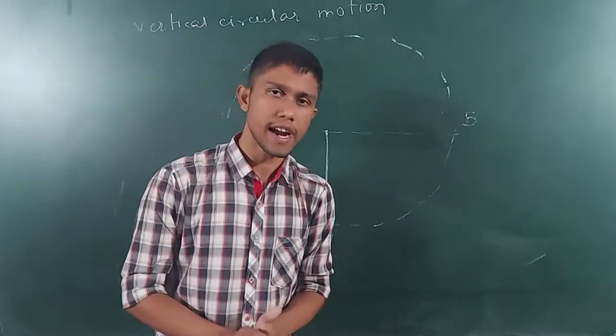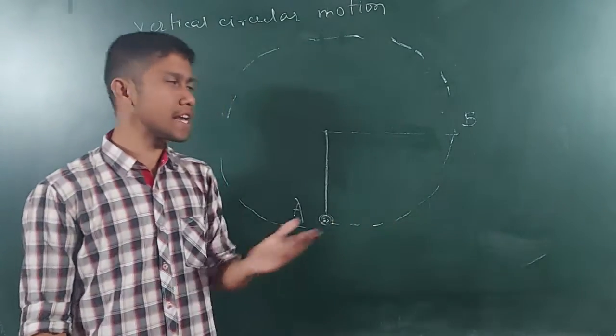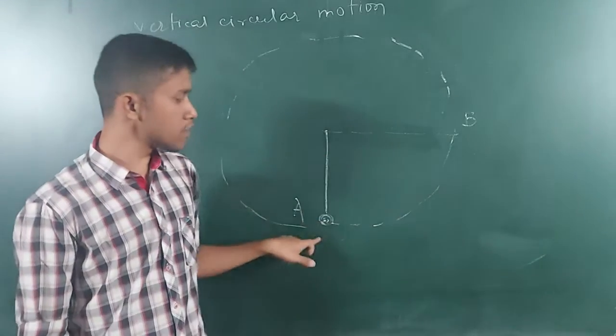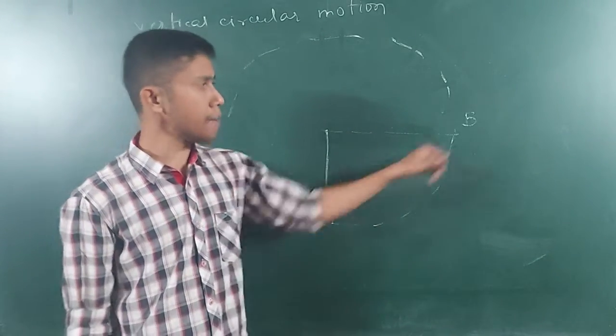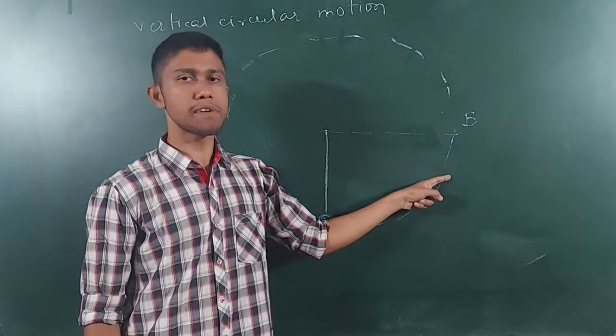The first case is whether the particle can reach up till here. If the particle can't reach up till here, it will go up to somewhere between A and B. Suppose I push the particle and it goes up till here.